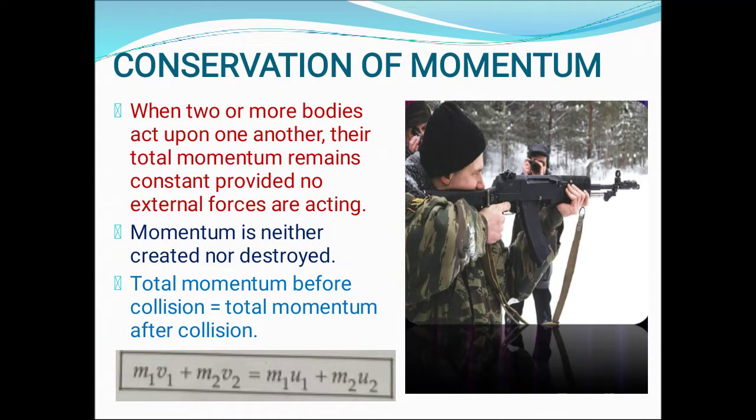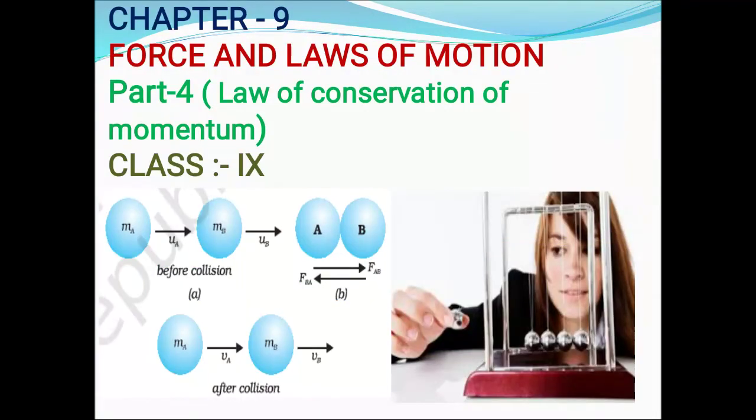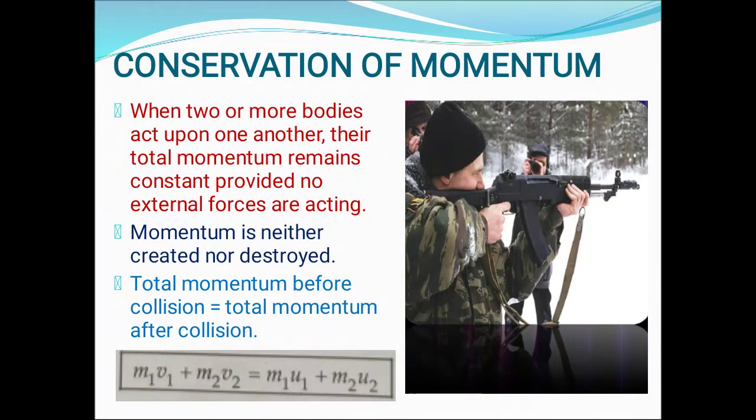The momentum of the bullet in the forward direction is the same as the momentum of the gun in the backward direction, and as it is in the backward direction, it is of opposite sign, and when we take the sum of it, it will be 0. So we will say that the total momentum of the system, in this case the bullet and gun, remains conserved. Before firing it was 0, and after firing also it will be 0.